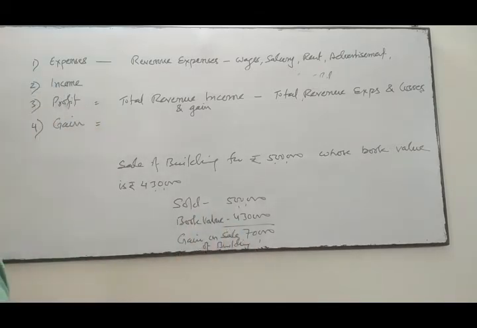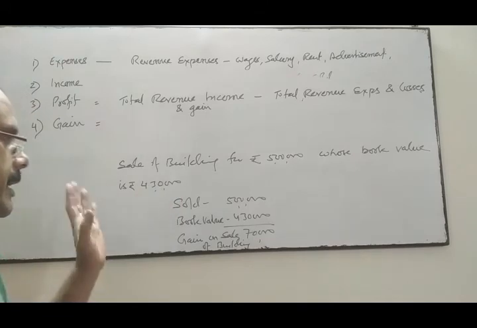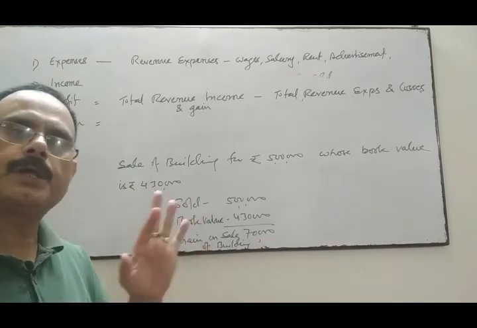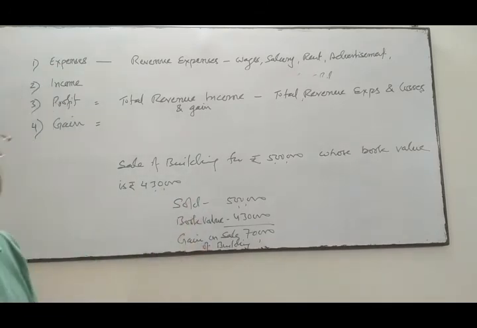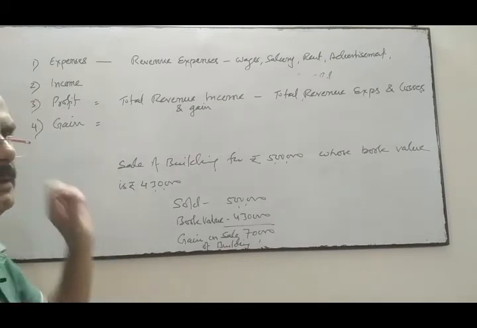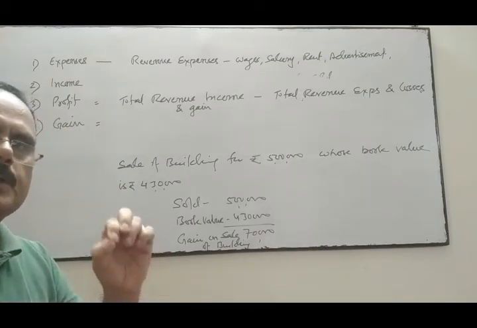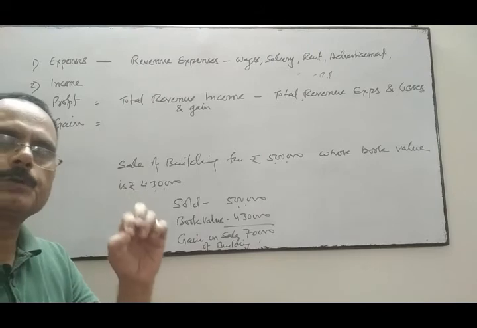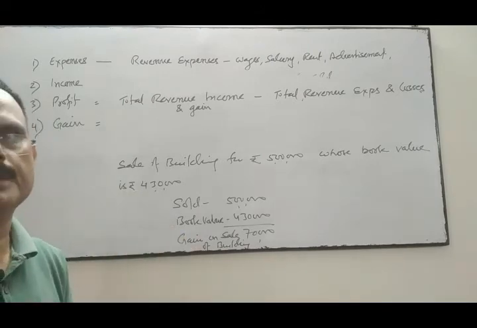So if there is any amount earned by the sale in one particular event or transaction, then it is called gain. Gain is related to the particular effect of a particular transaction in terms of profit.